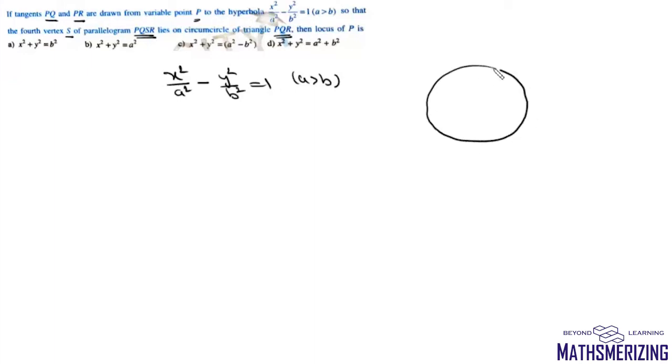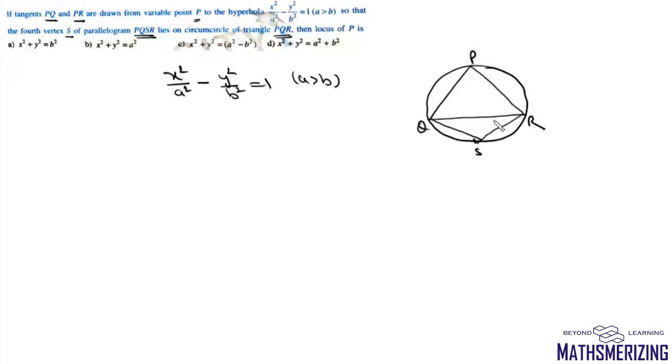Now the next question is, if the tangents PQ and PR are drawn from a variable point P to the hyperbola x square upon a square minus y square upon b square equals 1, where a is greater than b, so that the fourth vertex S of parallelogram PQSR lies on the circumcircle of triangle PQR. Now we have this triangle PQR, and the fourth vertex S of the parallelogram will lie on this circumcircle.